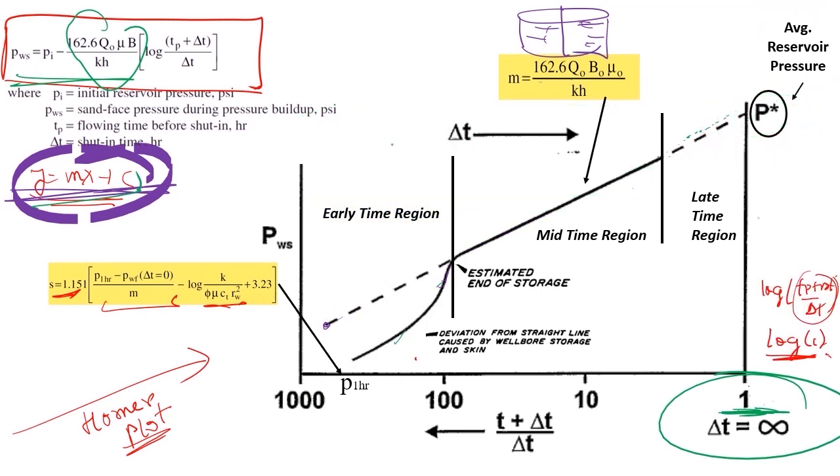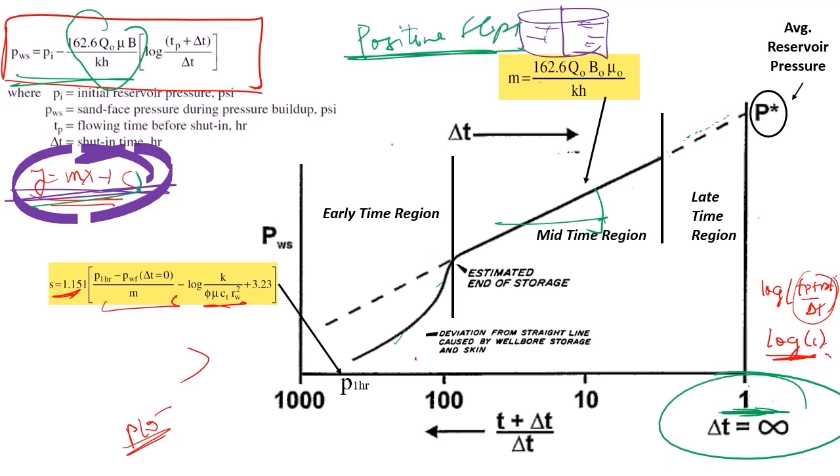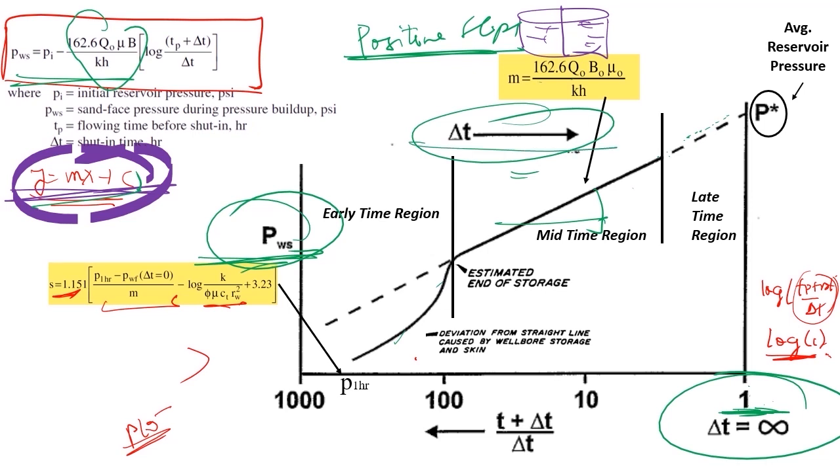The slope I am obtaining from this curve will be positive in nature. The slope will always be positive for buildup. When we discuss drawdown, at that time I will get a negative slope. Take special note that on the y-axis I have my shut-in pressure, and on the x-axis my delta T is increasing with time. That means my delta T, which is my shut-in time, is increasing in this direction.